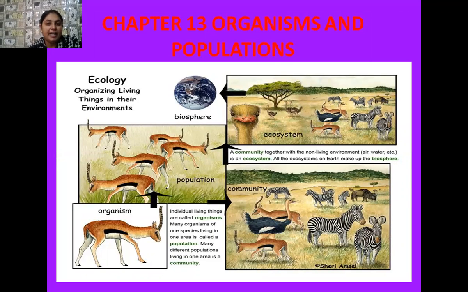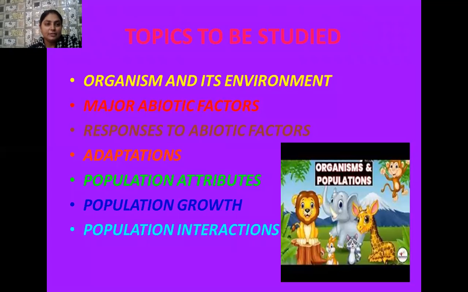Yes, students, here I have shown you the different types of ecosystems. So if you want to define ecosystem in one line, then it is a life sustaining unit in which so many interactions are seen between biotic and abiotic components. So biotic and abiotic components are actually the two components of an ecosystem. Yes, students, in this chapter, we are going to study the following topics.